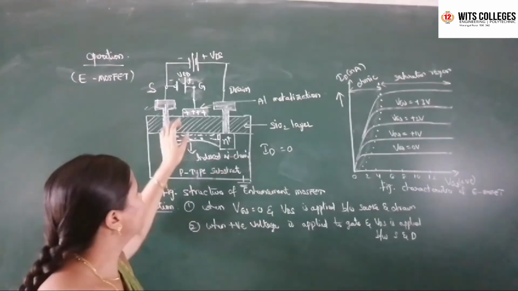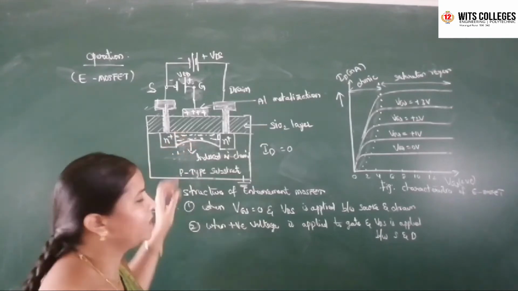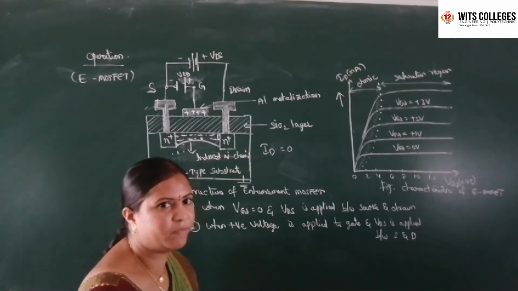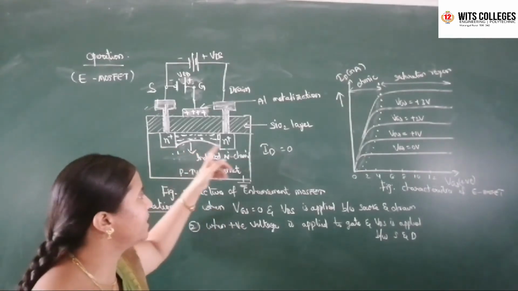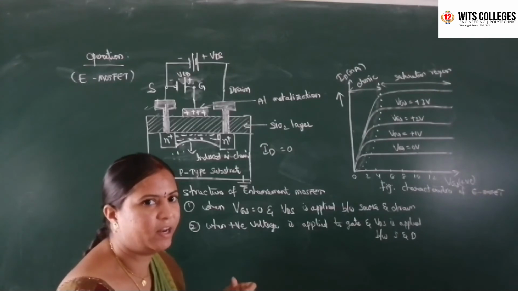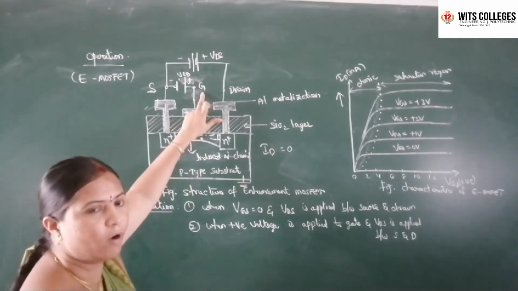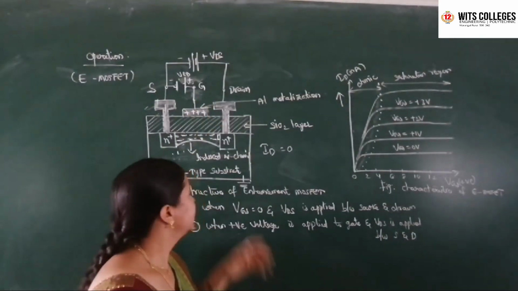So there is a positive charge at the gate terminal and an equal negative charge, so an electric field exists between the source and drain terminal. Because of this electric field, when you increase the positive gate voltage, there exists conductivity in the channel.